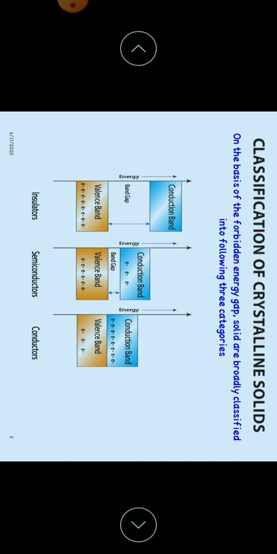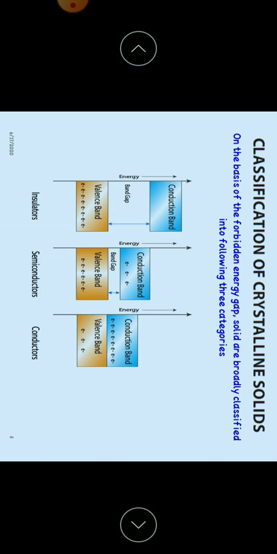The gap between the top of valence band and bottom of the conduction band is called energy gap. It may be large, small or zero. It depends upon the material. Let's consider conductors. In this, the valence band and the conduction band overlap with each other, which results in no forbidden energy gap. At room temperature, conductivity is high for conductors. Examples for conductors are metals.